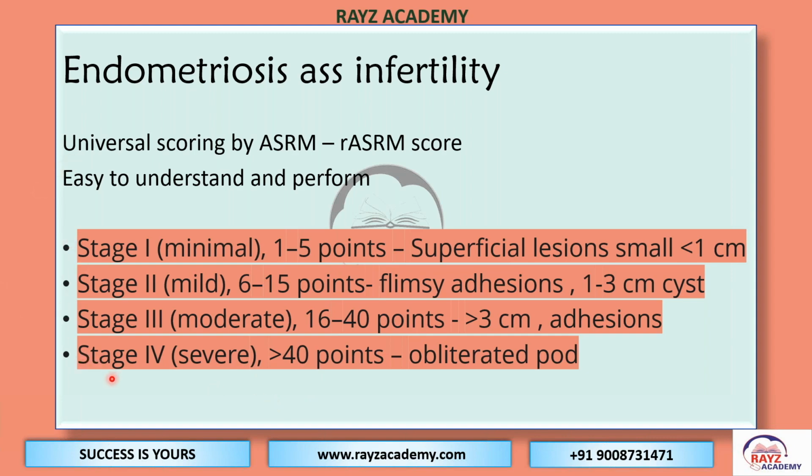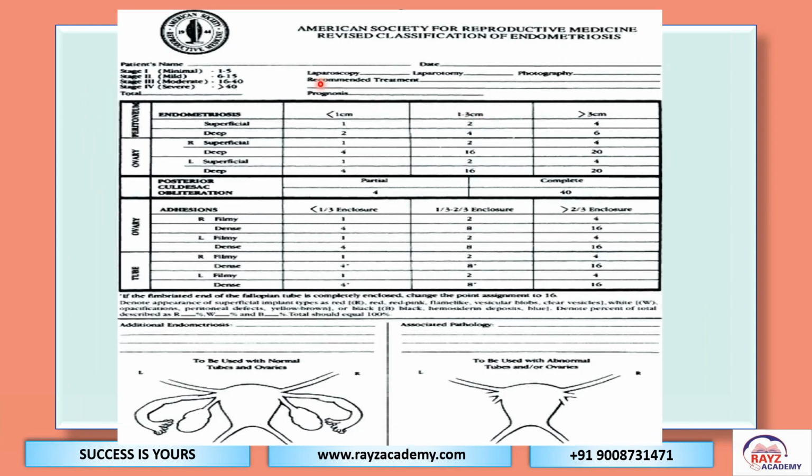So after knowing this classification, we need to classify the infertility patient with endometriosis into its stage, and that stage will be considered for the treatment options for the woman. This is the chart which is to be filled by seeing the picture, and the scoring is given here. We divide it into stages depending on the score, counting in ovary, peritoneum, tube, and posterior cul-de-sac.